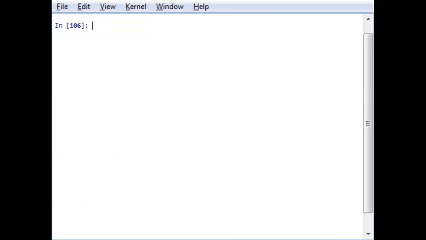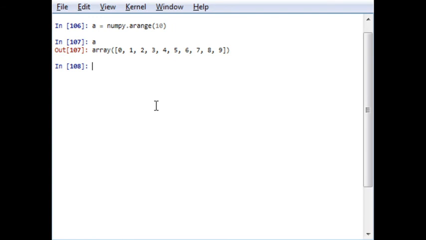So for example, I generate an array from 0 to 10. Okay, so a will be generated. This is the a array. Now b is an array from 2 to 5. I sliced it from 2 to 5. B is an array. So let's see how much memory space has been required.